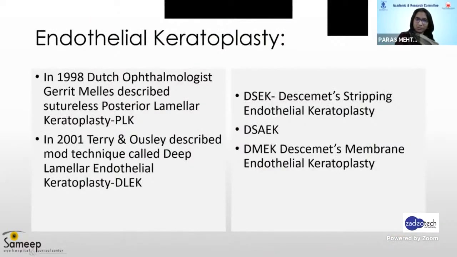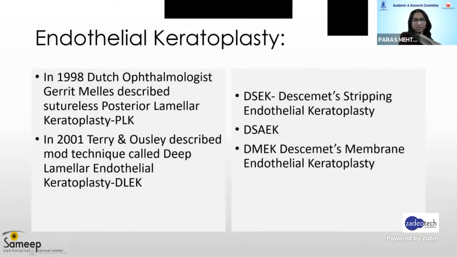If we look at the history, in 1998, Dutch ophthalmologist Dr. Melles described sutureless posterior lamellar keratoplasty. From there on, in 2001, Dr. Terry and Ousley described a modified technique, which they called deep lamellar endothelial keratoplasty, wherein even the posterior part of the recipient's stroma was removed while implanting a donor lenticule.